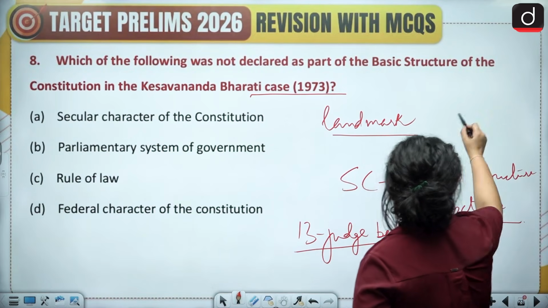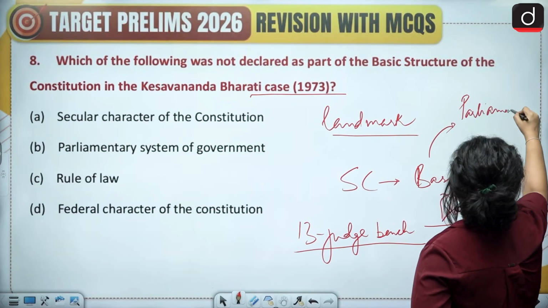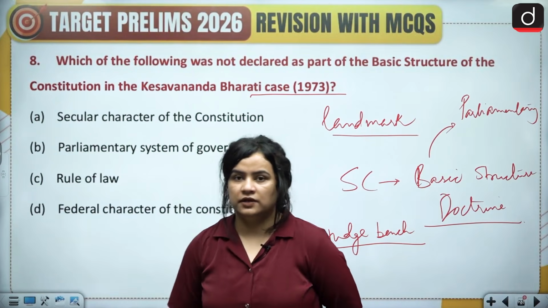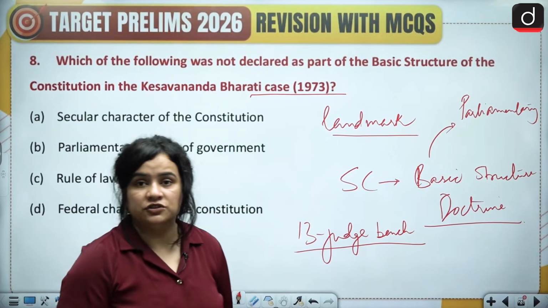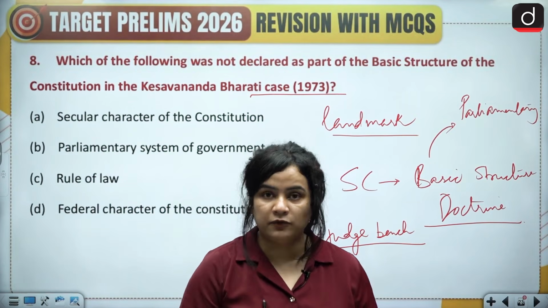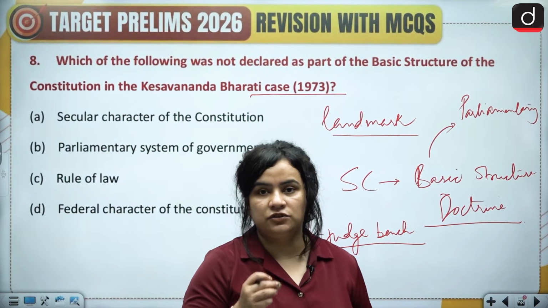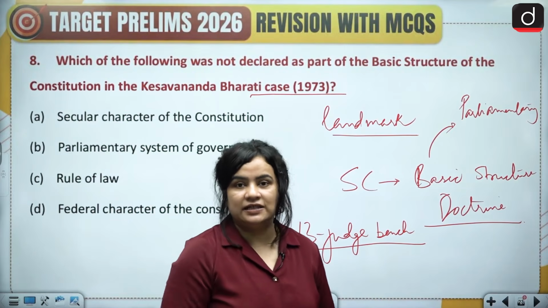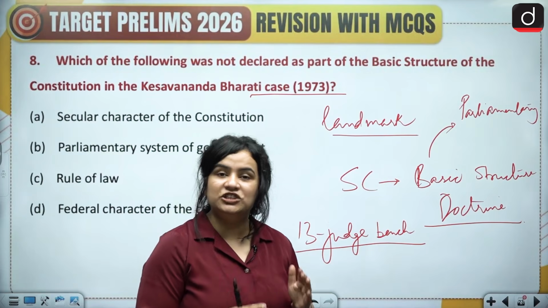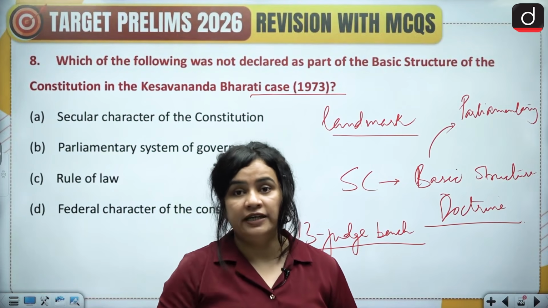So, of course, it talked about the parliamentary form of government. Then it also mentioned the secular nature of the Constitution, or the federal nature of the Constitution. Then it talked about the republican and democratic form of government. All these, it said, were a part of the basic structure of the Constitution, which means that no law that changes the basic structure will be considered constitutionally valid.